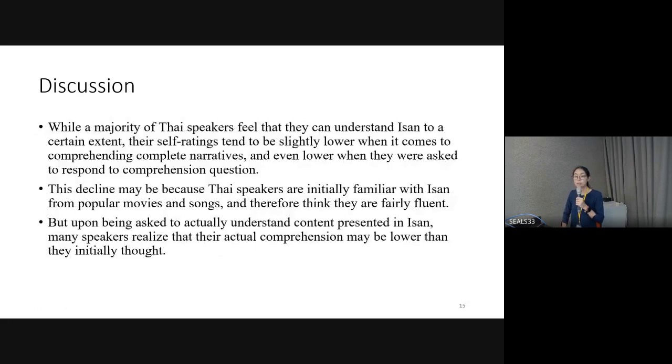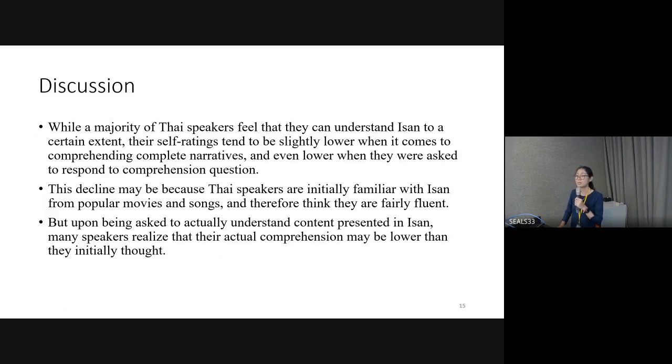And what about the high scores of some participants? Some Thai participants did very well on certain items. So we can see that while the majority of Thai speakers feel that they can understand Isan to a certain extent, their self-rating tends to be slightly lower when it comes to comprehending a complete narrative, and even lower when they were asked to respond to comprehension questions. This decline may be because the speakers are initially familiar with Isan from popular movies and songs.